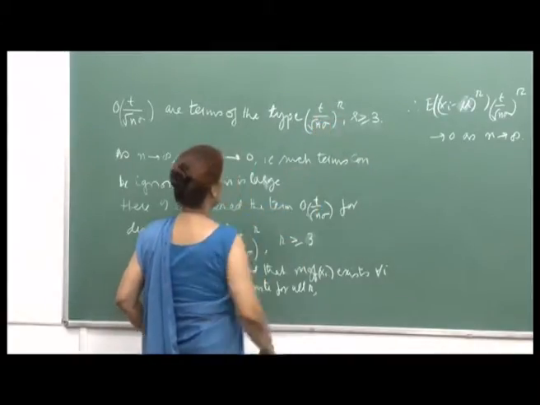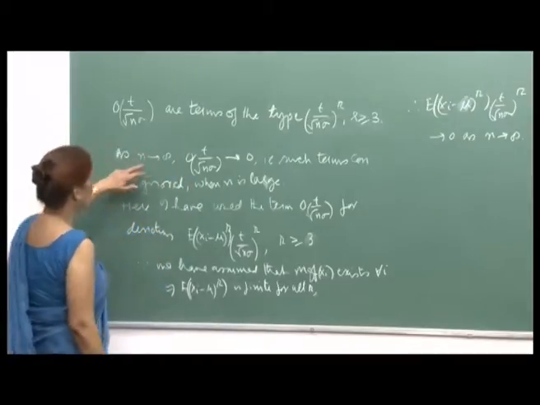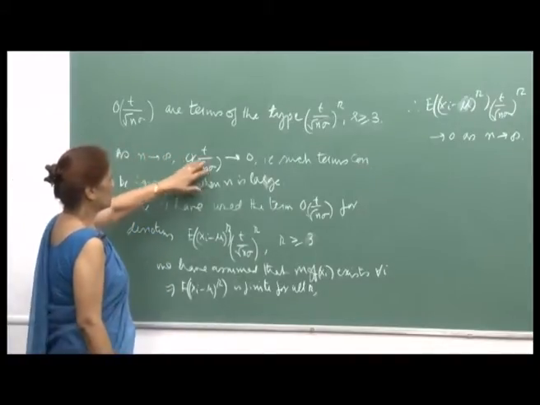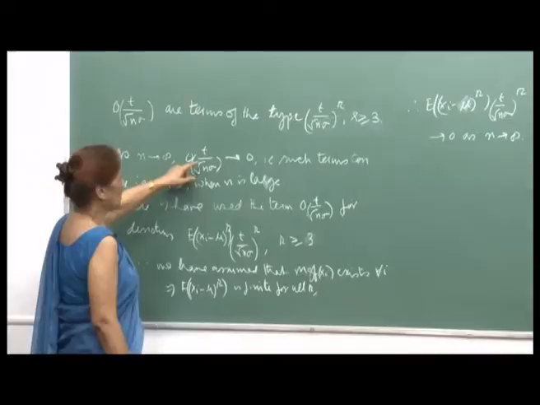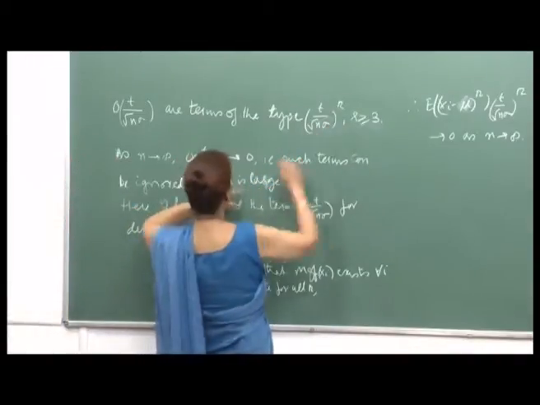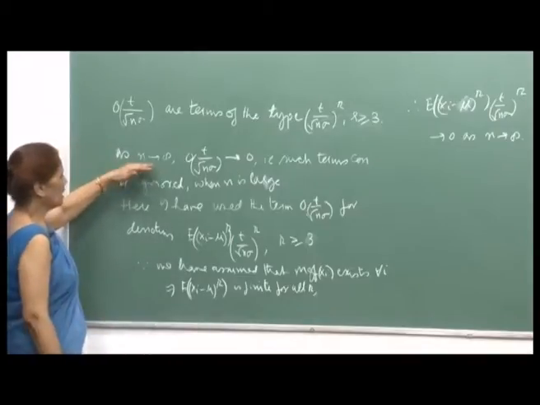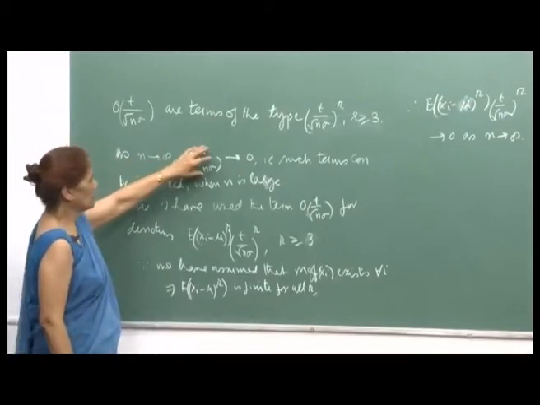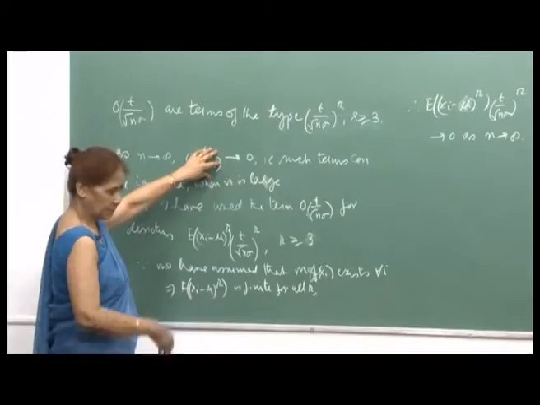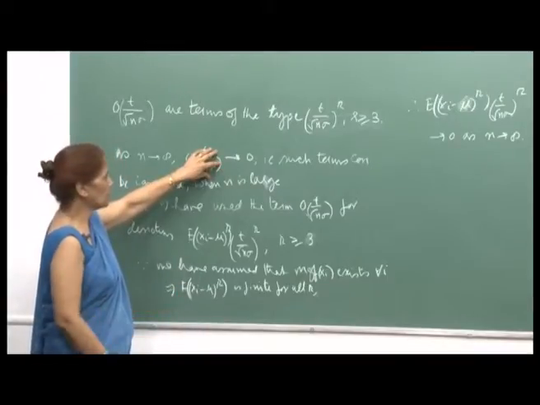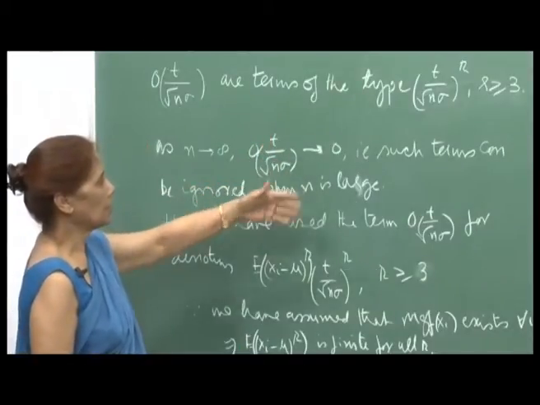The understanding is that as n goes to infinity, because r is greater than or equal to 3, this will go to 0. That means as n becomes larger and larger, these terms become very small, so their contribution is negligible, and therefore we ignore them, right.